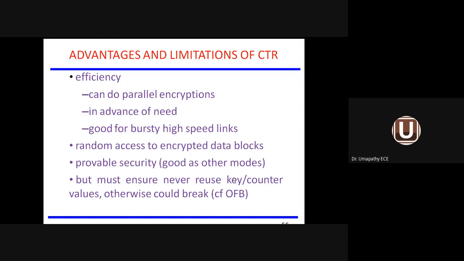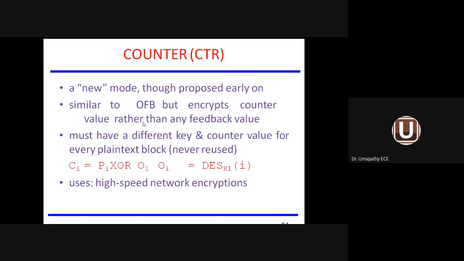So the advantages and limitations of this counter method of operation. Efficiency, you can go for parallel encryption, good for high-speed links, random access to encrypted data blocks, provable security. You can never reuse the key or counter value, otherwise the chain will be broken. So these are the advantages and the limitations of CTR.